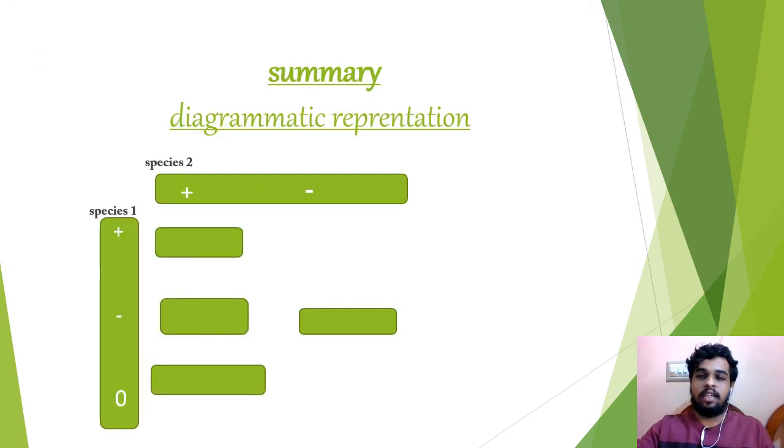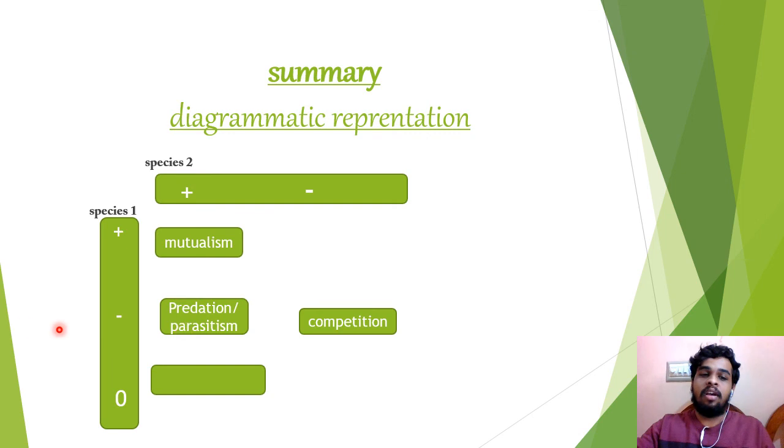At the end of the session, let's see the summary in a diagrammatic way. In mutualism, species 1 and 2 both get benefited. In predation or parasitism, of species 1 and 2, one will be benefited and the other will definitely be harmed. Here species 1 is harmed and species 2 is benefited.